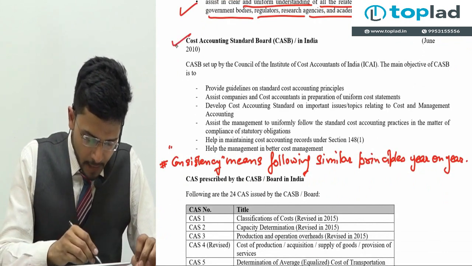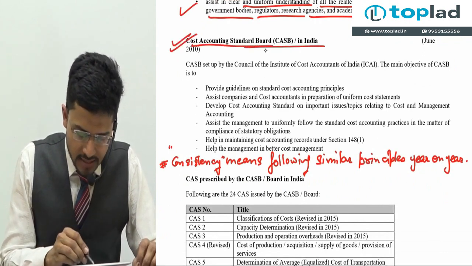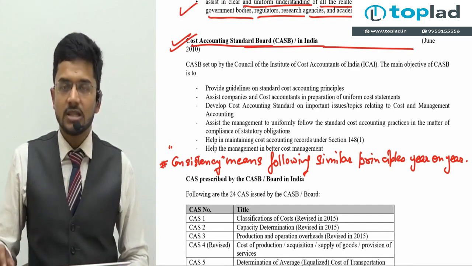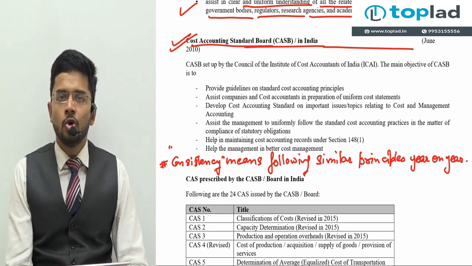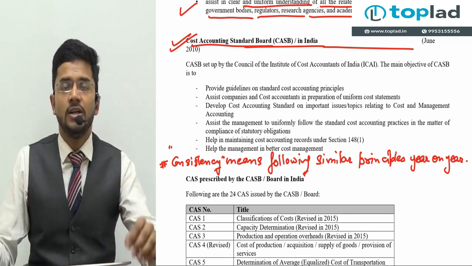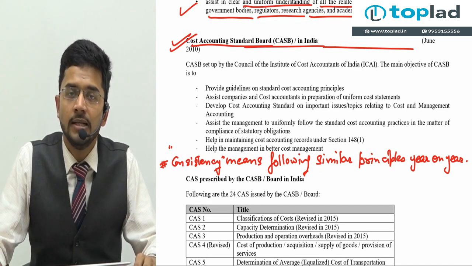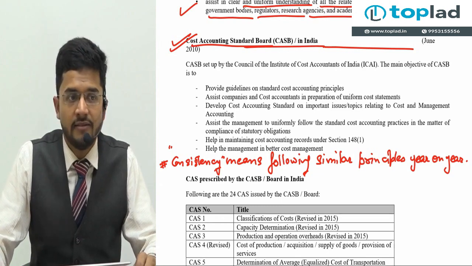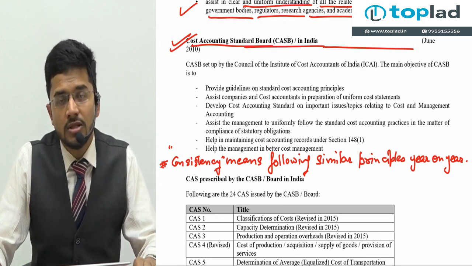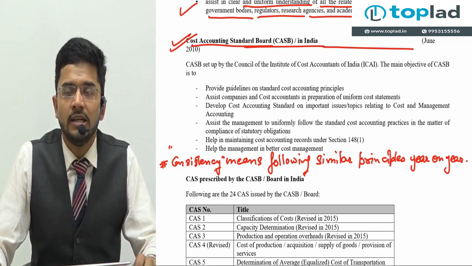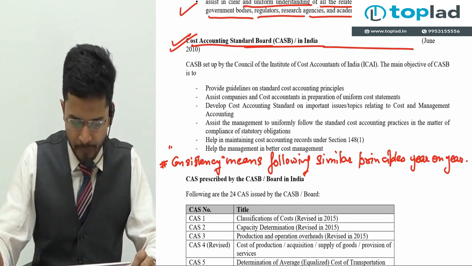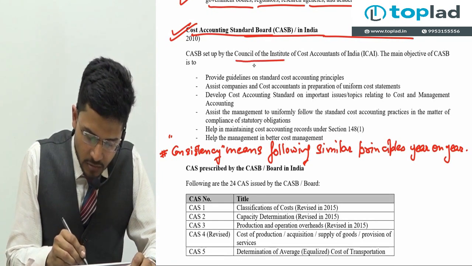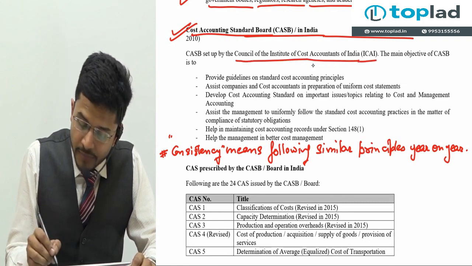Okay, sir, got it. Then what is the Cost Accounting Standards Board? Guys, this is a board which has been developed in India, which is responsible for formulation of the cost accounting standards. Its sole objective is to prepare standards which are followed by the entire industry, prepare such standards appropriately, and revise these standards whenever it is required. So this board is really the apex board which looks after the cost accounting standards of the entire country, of entire India.